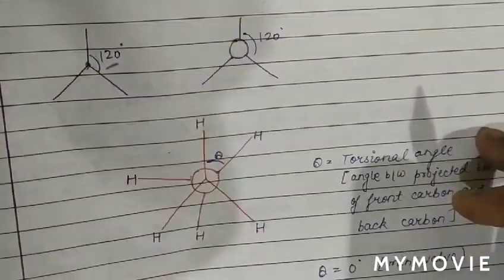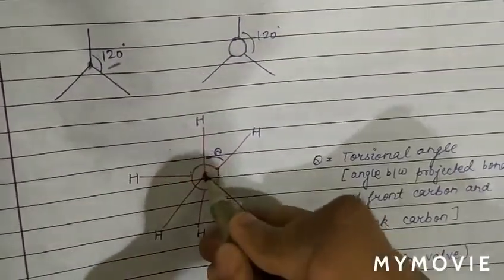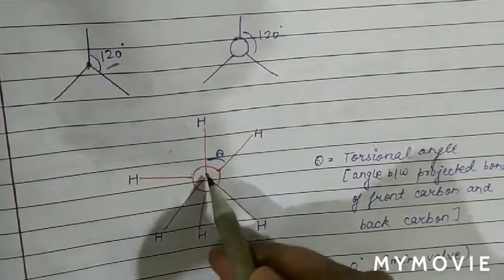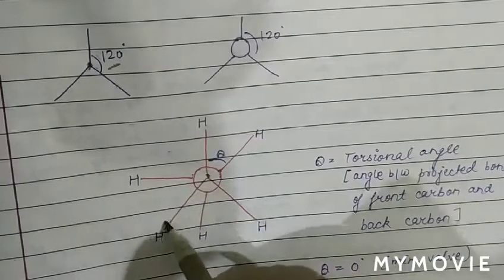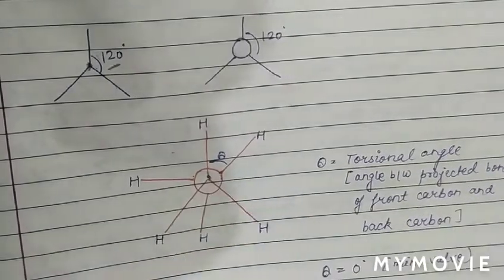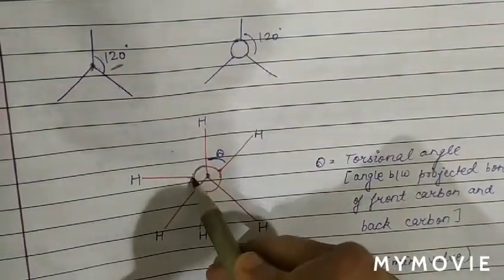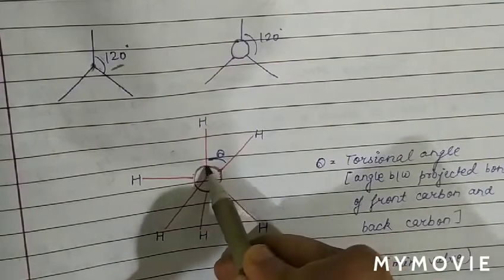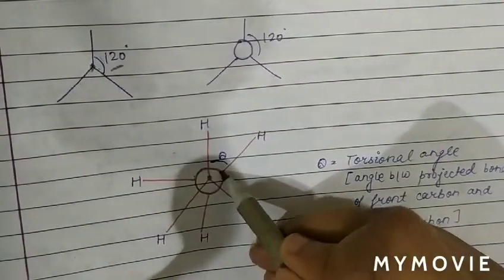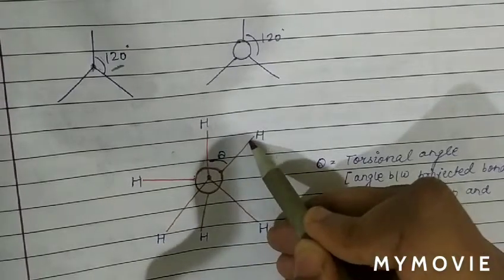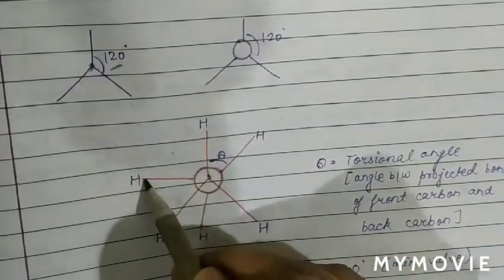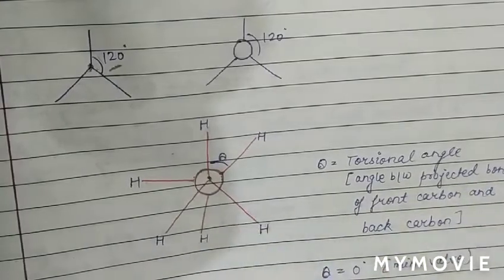Now, as we can see, this is basically the front carbon, and this bond is the front carbon hydrogen bond. This is the rear carbon; the hollow circle is the rear carbon. As we can see, this is a rear or back carbon hydrogen bond. This is also a back carbon hydrogen bond, and this is also a back carbon hydrogen bond.